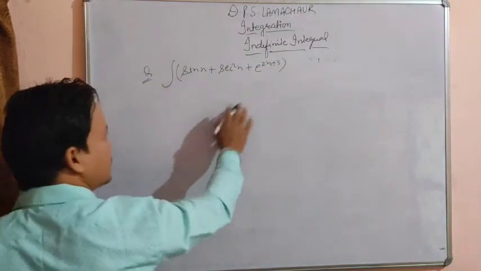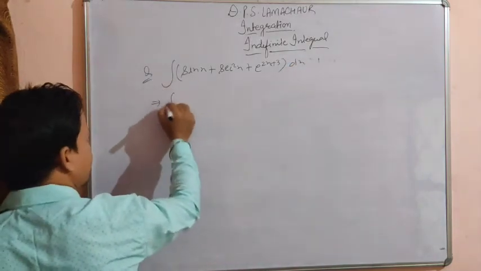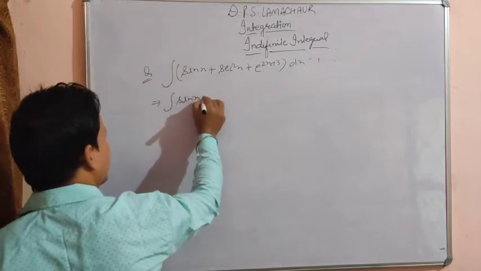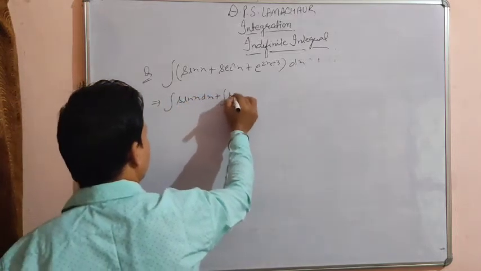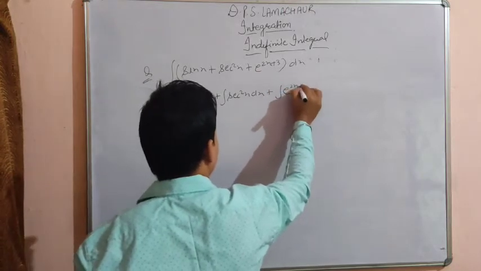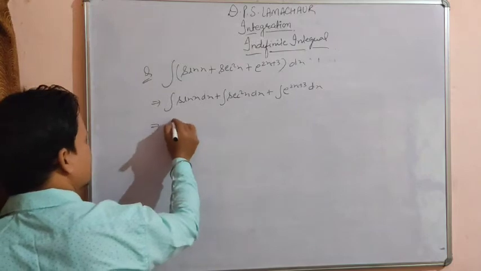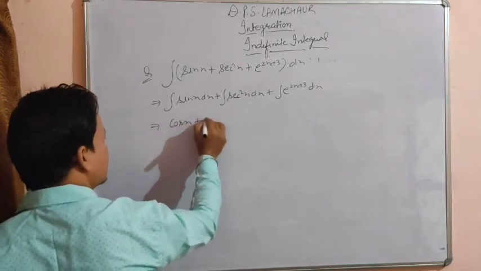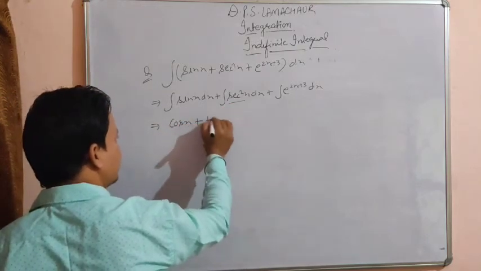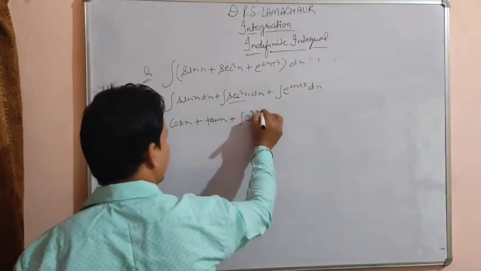Suppose we have the given function like that. Okay, we have to integrate it. So first apply the sign of integration to all the given functions: integration sin x dx plus integration sec square x dx plus integration e to the power 2x plus 3 dx. Okay, so the value of integration of sin x is cos x plus, what is the integration of sec square x, that is tan x, plus integration of e to the power 2x plus 3 dx.